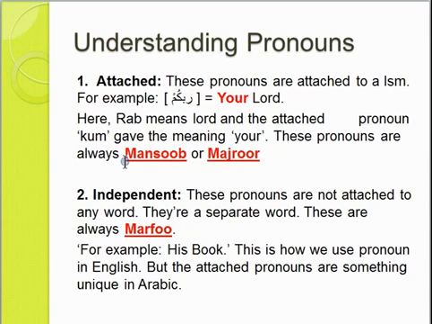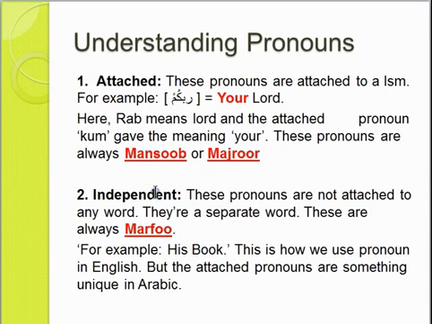And of course there is something you have to remember, that is all attached pronouns are either mansub, nasab, or majroor, jar, whatever you call it. They will never be rafa or marfu. They will either be mansub or majroor. Two of them, but not rafa.